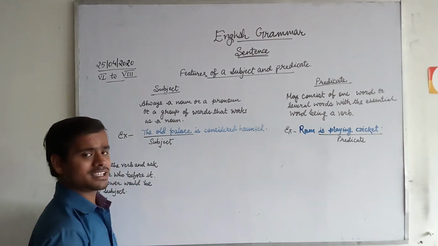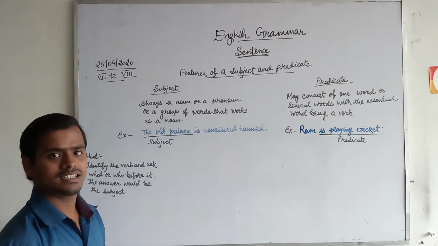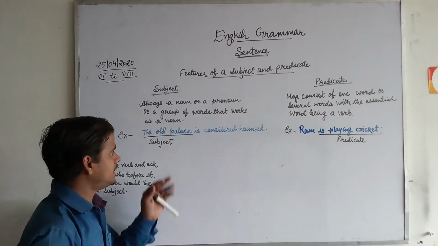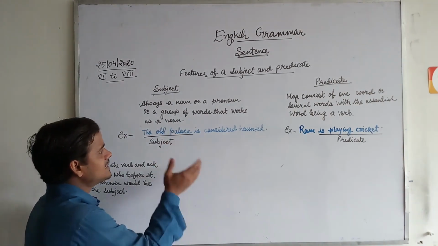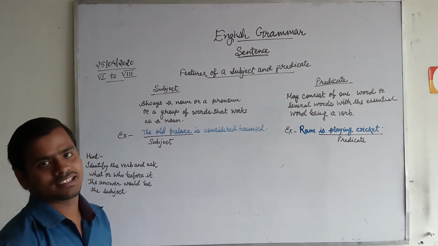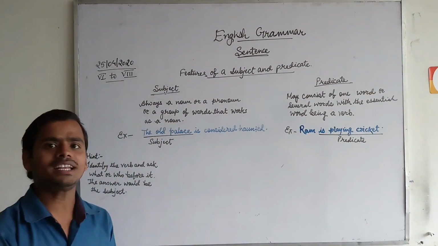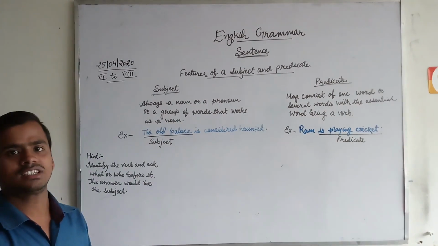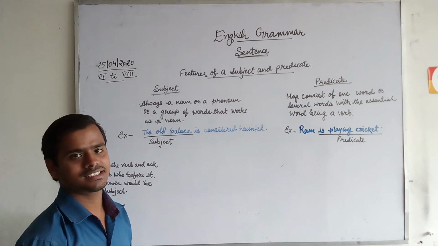Means the sentence is telling about the old palace. Subject is the old palace. Means the sentence is telling about the old palace and is considered haunted. What is considered haunted? The old palace. So the old palace is the subject.